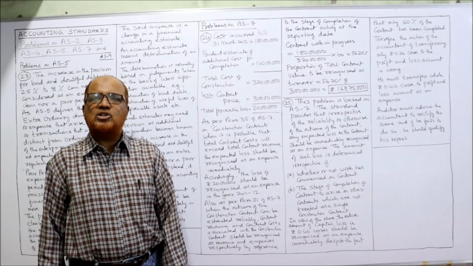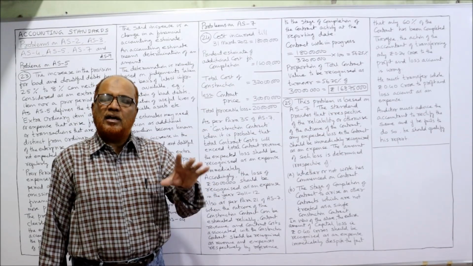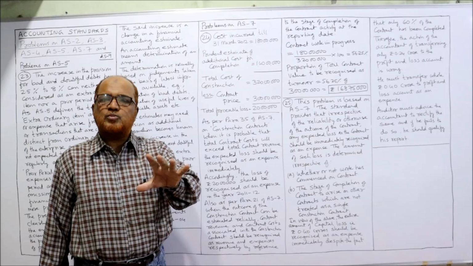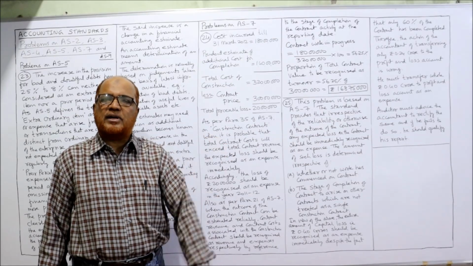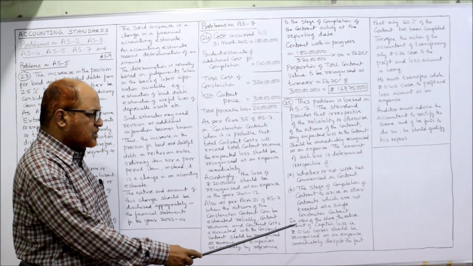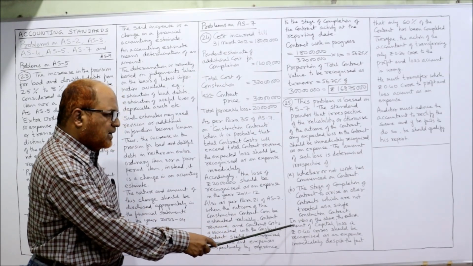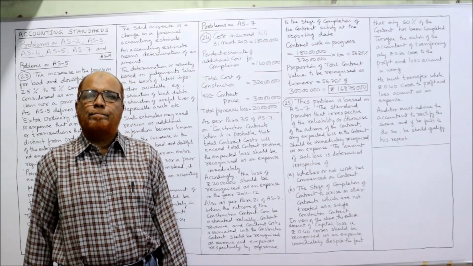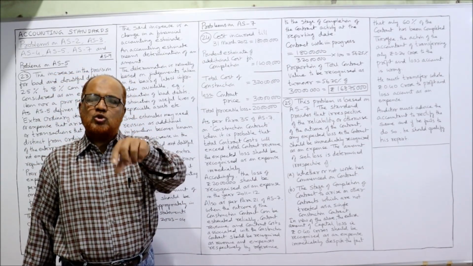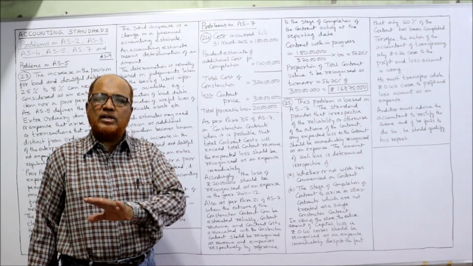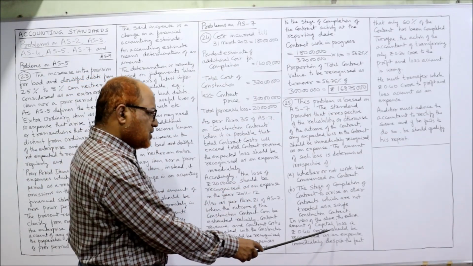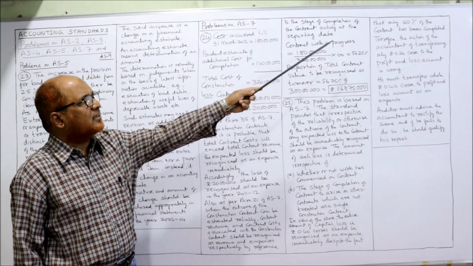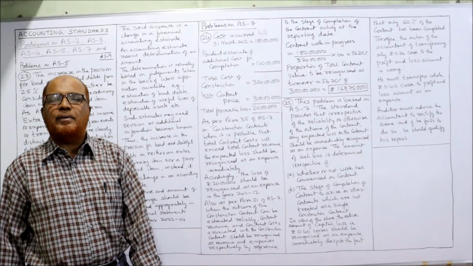That means irrespective of the percentage of work done, irrespective of whether work has started or not, whatever expected loss is there, the total expected loss should be transferred to the profit and loss account. In view of the above, the entire amount of the loss, that is rupees 0.40 crore, 2.40 minus 2.00, should be recognized as an expense immediately, despite the fact that only 60% of the work has been completed.